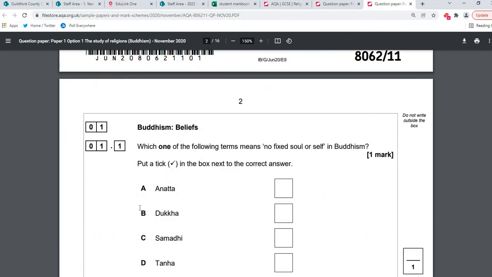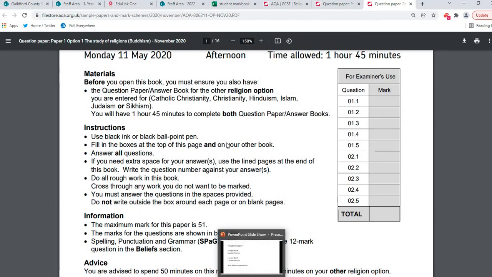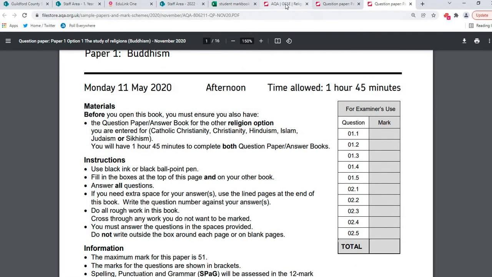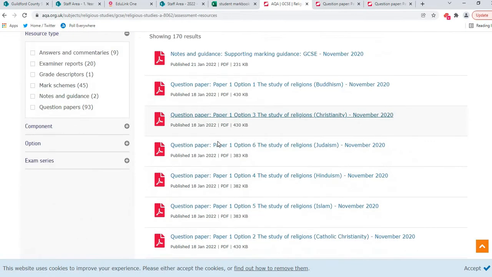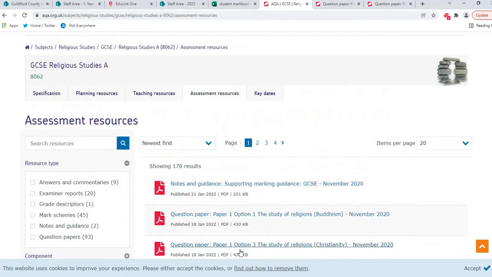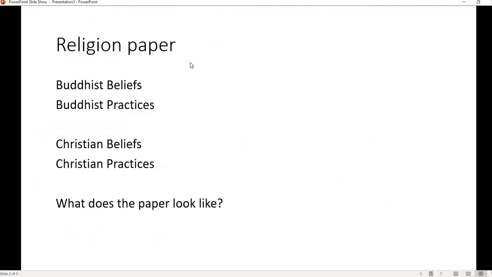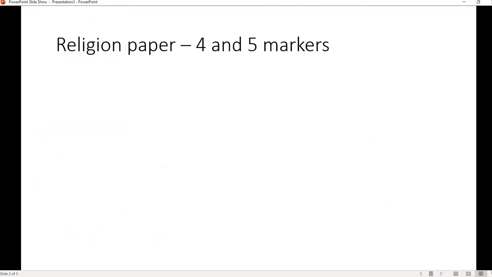Okay, so that's what the paper looks like, and they can be found, as I said, at AQA GCSE Religious Studies under the assessment resources, so you can see what the papers actually look like themselves. Okay, so some overall advice in terms of what to do to prepare and what the 4 marker and the 5 markers will look like.